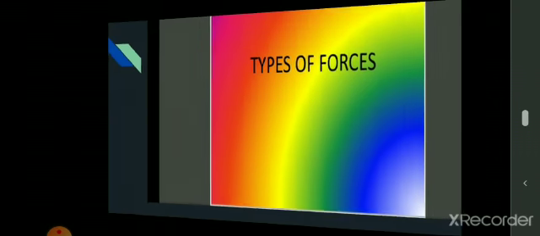Now let's see the first non-contact force. It is the gravitational force. Gravitational force is the force with which objects pull towards each other. It exists everywhere in the universe. As Earth is a huge mass, it can attract every object towards itself.